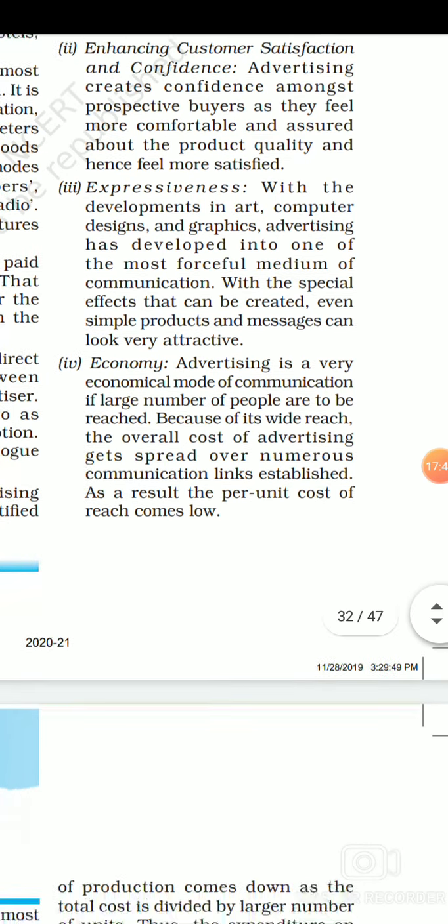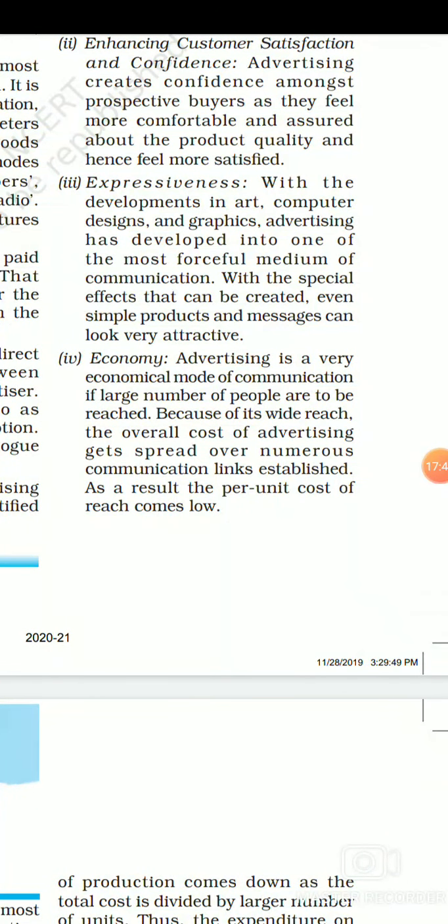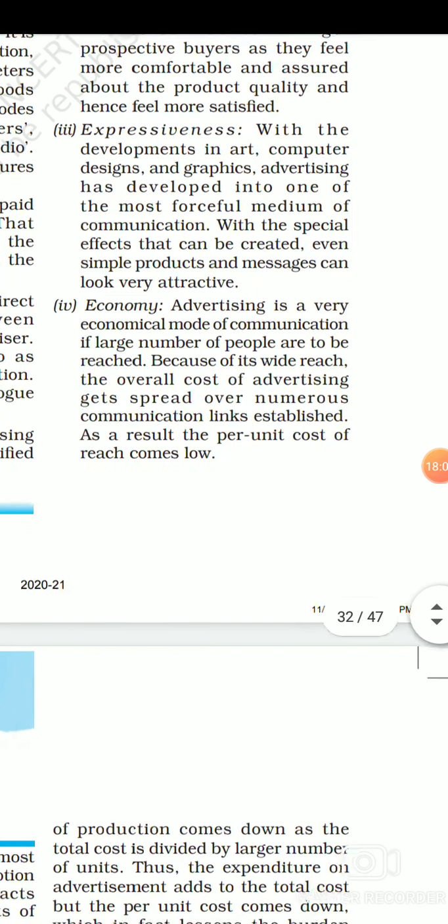Next is expressive. Advertisements are more expressive because of the way they communicate their message, the design, the graphic, and the way it has been done in a different manner. It is more expressive about the product, so consumers get attracted to the message and they get attracted to the product and they purchase it.